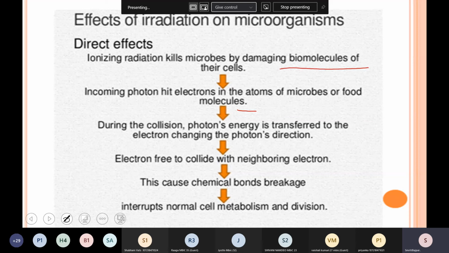During the collisions, photon energy is transferred to the electron, changing the photon direction. They will collide with the neighboring atoms and cause bond breakage, and it will interrupt the cell metabolism and division. So this is the mechanism by which the irradiation will inhibit the microbial activity. It will kill the microbial cell by damaging the biomolecules of the cell.